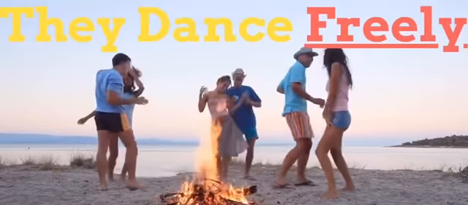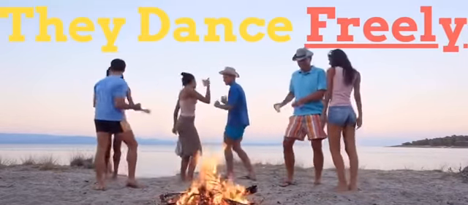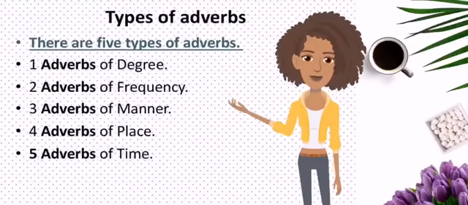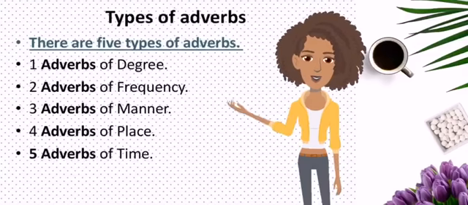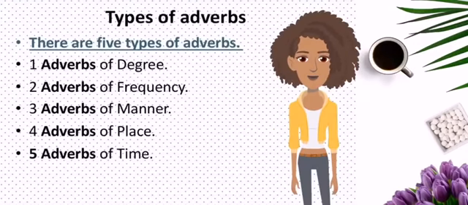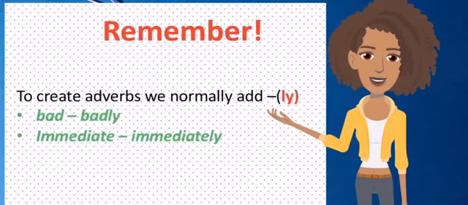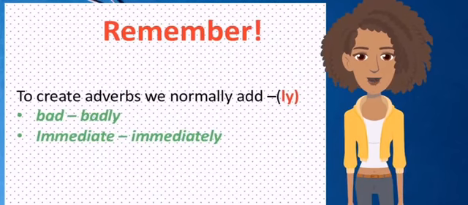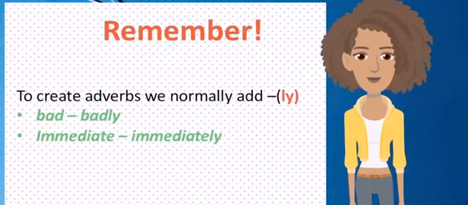Right. Now let's see what the types of adverbs are. There are 5 types of adverbs: adverbs of degree, adverbs of frequency, adverbs of manner, adverbs of place, adverbs of time. There is a very important fact. To create adverbs we normally add ly. For example, bad plus ly becomes badly.